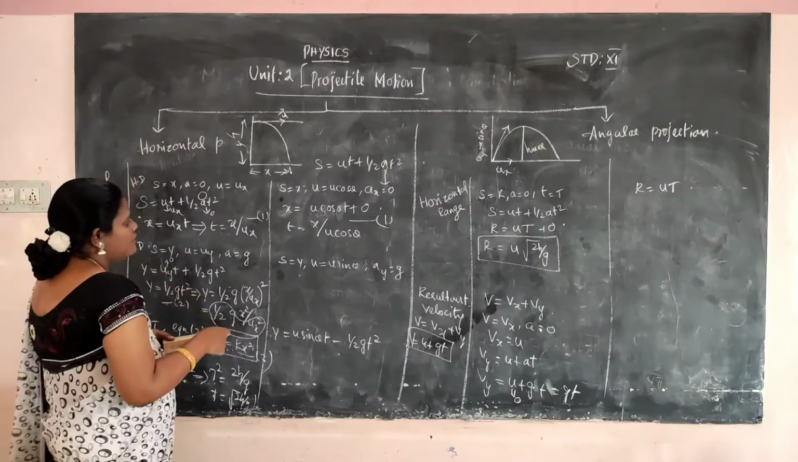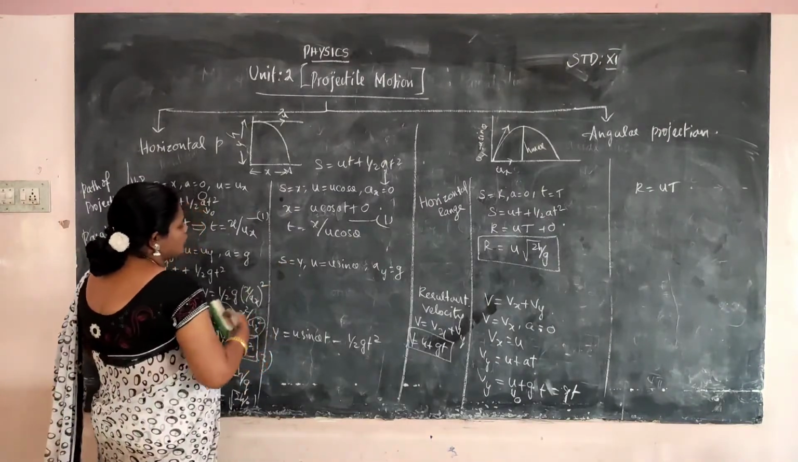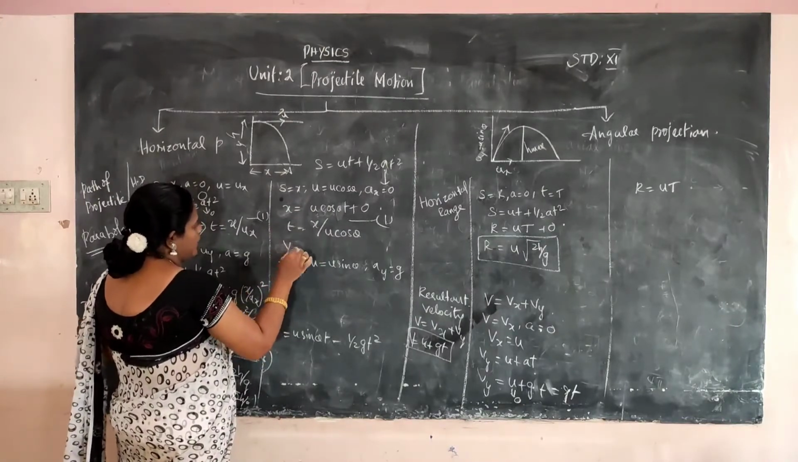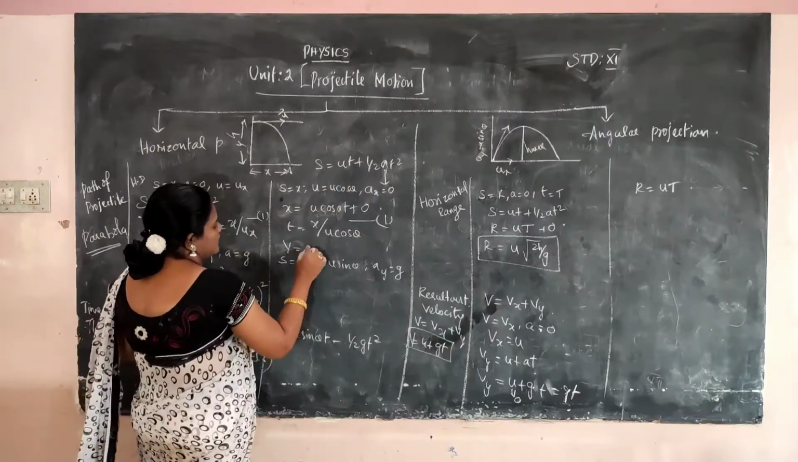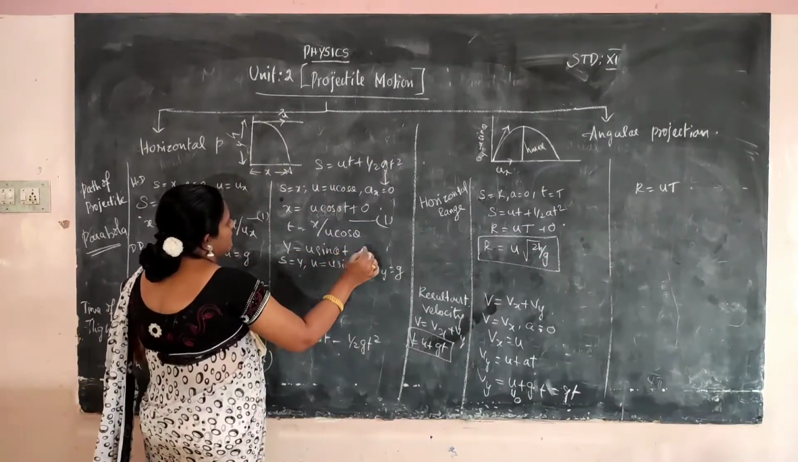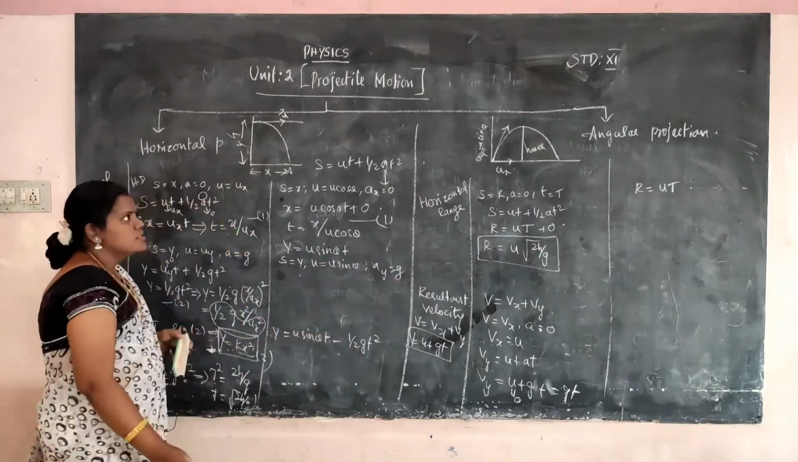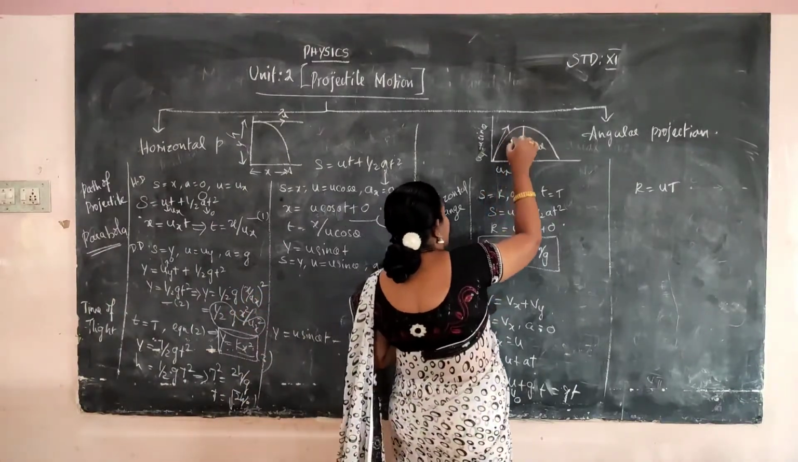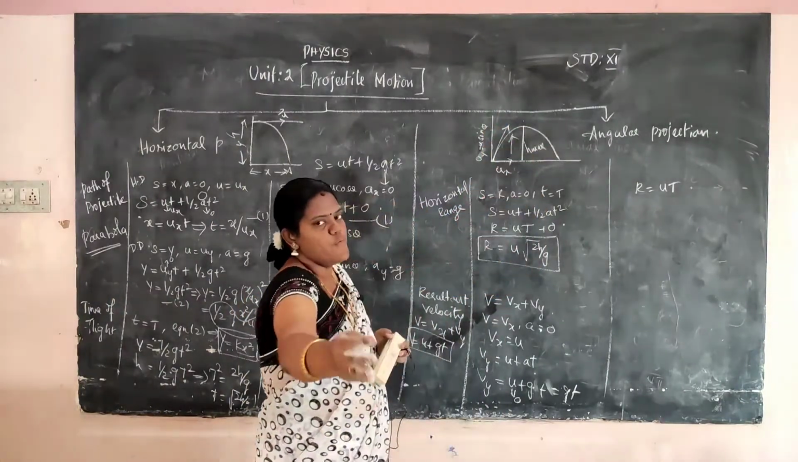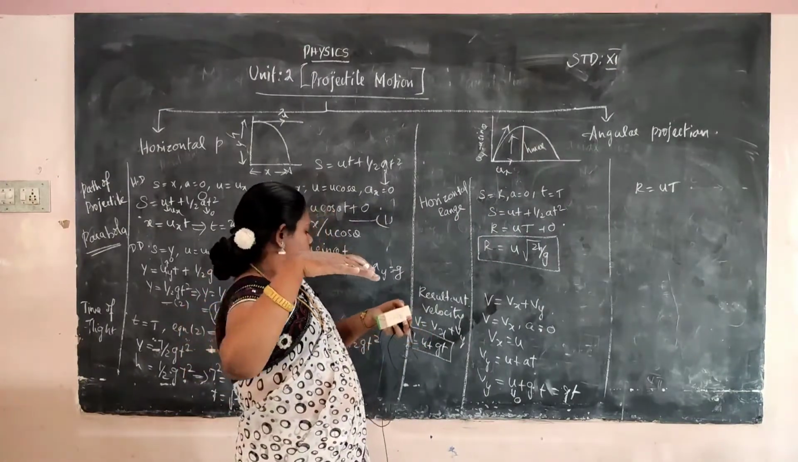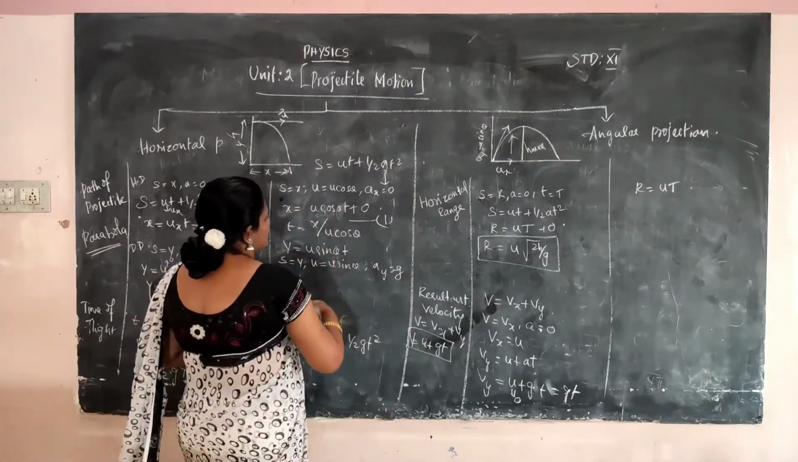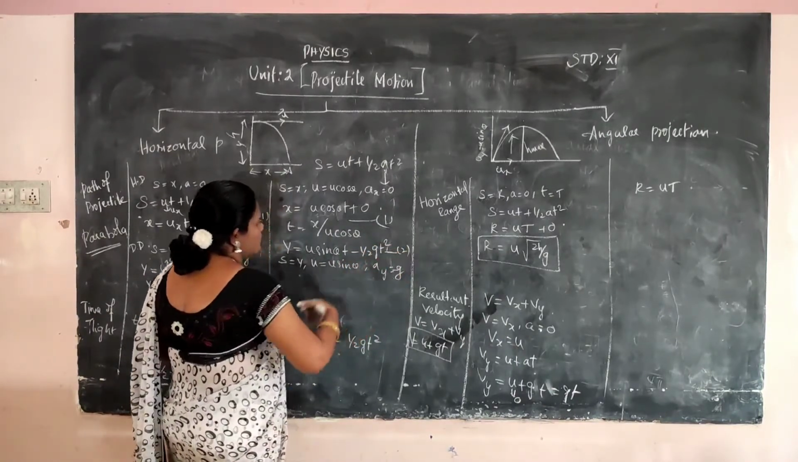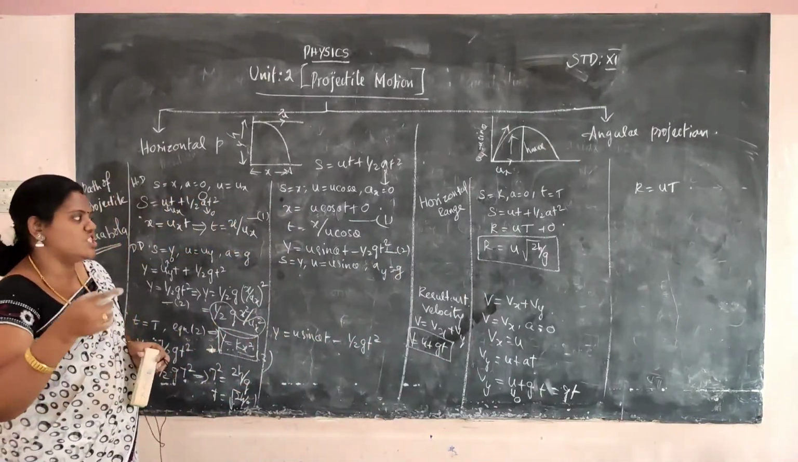Y direction: first you mention S is equal to y. We substitute in the second equation of motion, S is equal to y, then U is U sin theta, so U sin theta into t, and then A is equal to minus g, because the thing will be moving upwards. Note this point: it goes upward from here. So against the acceleration due to gravity, the thing will be moving upwards. It will be considered as acceleration minus g. So minus half gt square. This is the second equation of motion. So U sin theta t minus half gt square.